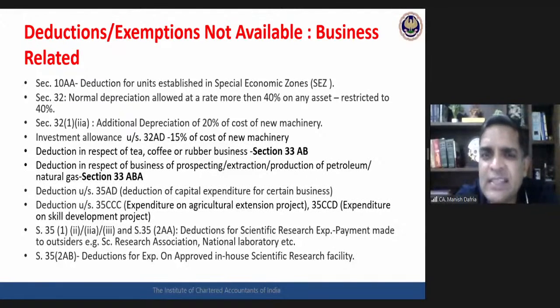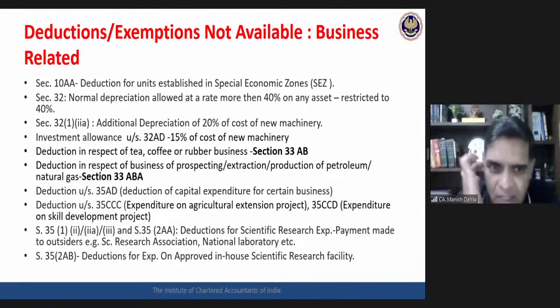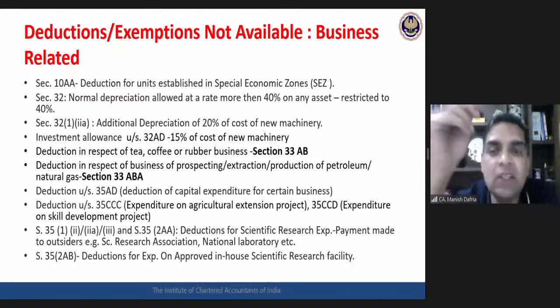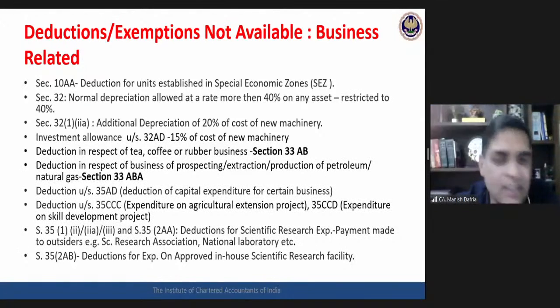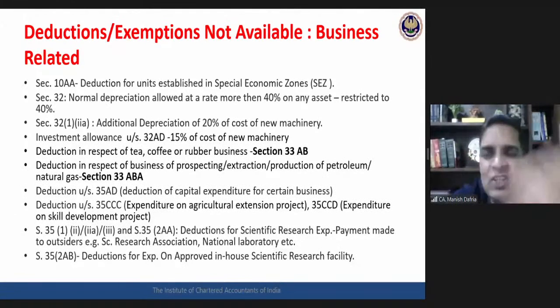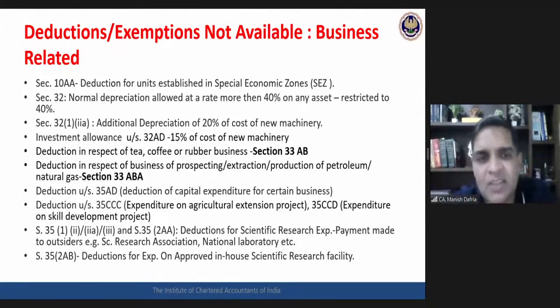Section 35, scientific research expenditure. Any payment made to any outsider, like an approved scientific research association, etc., that is normally allowed as a deduction, but not allowed under 115BAC. And similarly, 35(2AB), scientific research on an approved in-house research facility, a weighted deduction is allowed. 150% deduction is allowed under section 35. Even that deduction would also not be available under 115BAC.